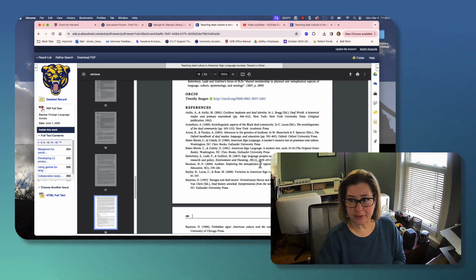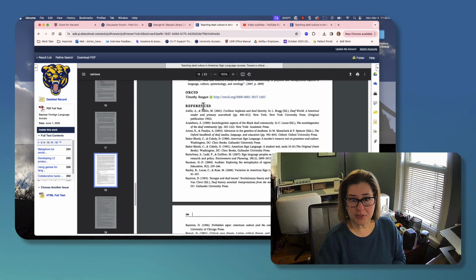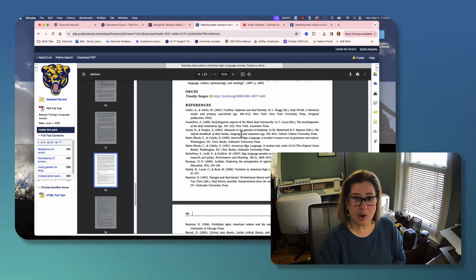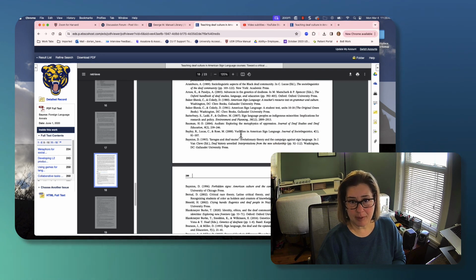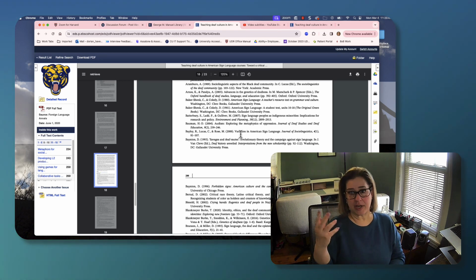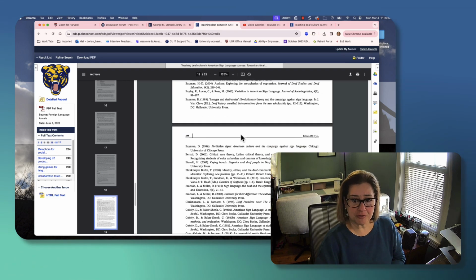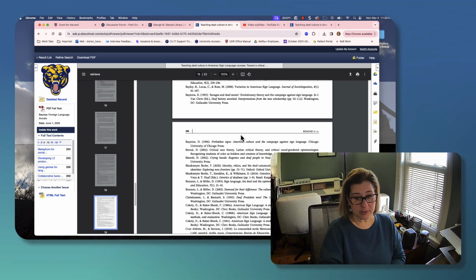Now, to be fair, and also full disclosure, the way that they are formatting their references is not in APA style. So while a lot of this can be useful to you in writing your paper in terms of the flow of the writing and how they cite certain sources, the reference page and the font and things like that, this is from the professional journal, so yours will look different. This is not APA style. This is not exactly how it should look.